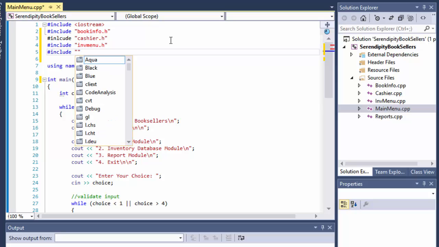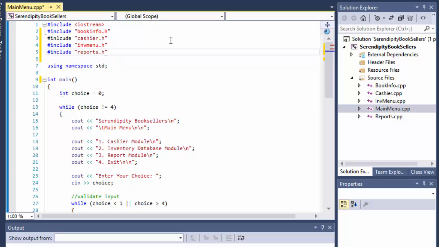Include reports.h, and I think that's all, right? Book info, cashier, inventory menu, and reports. All right. Right now we don't have these, so after we create them, the errors will go away. So that's really all for our main menu. None of the other changes are needed.